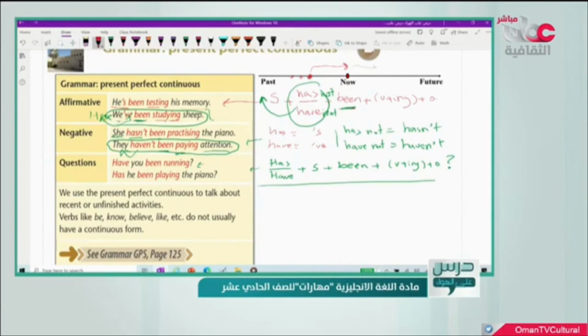So, we have been studying sheep means that we started studying sheep in the past, and we are still studying sheep in the present, and it might continue to study the sheep also in the future.